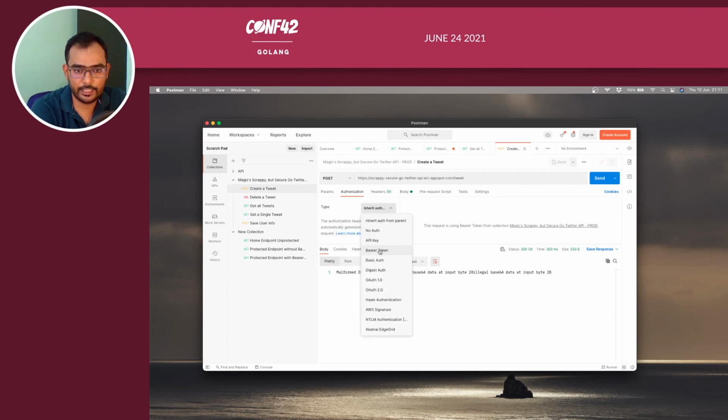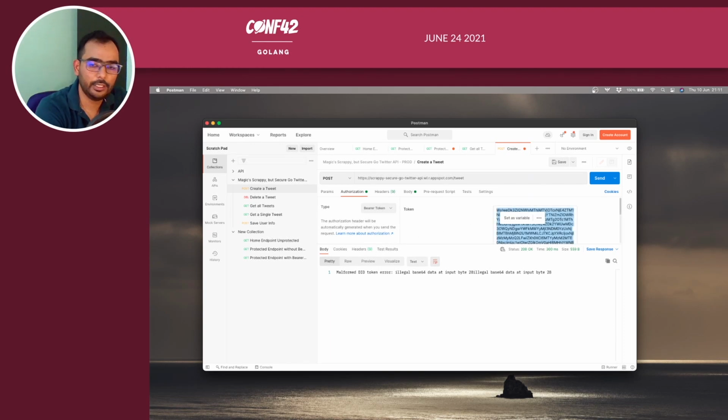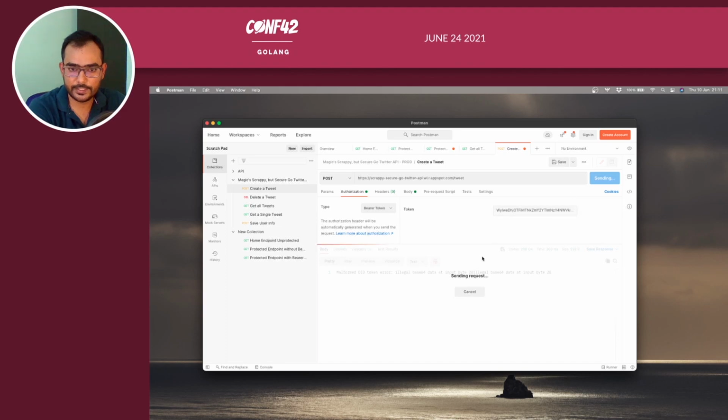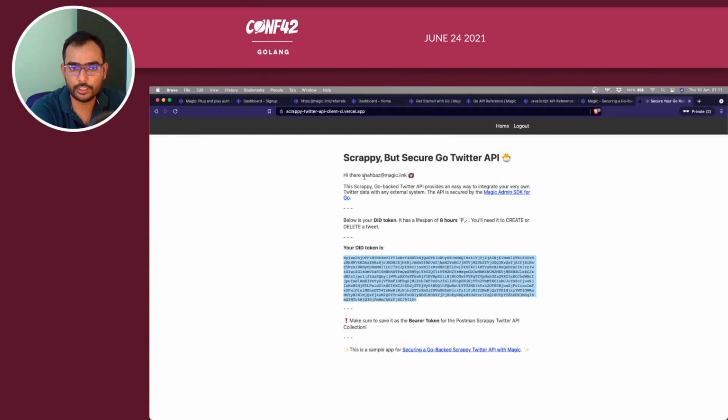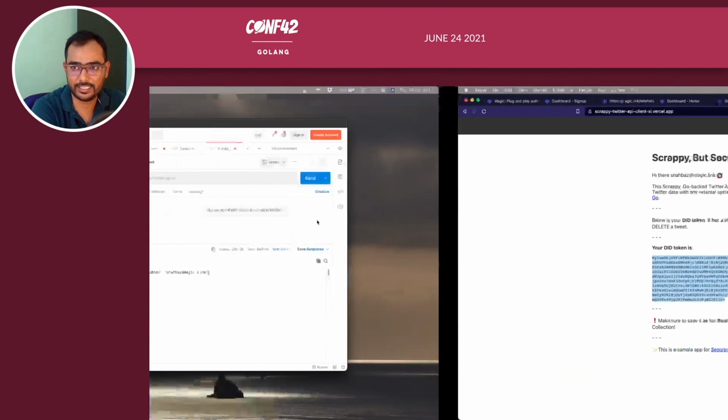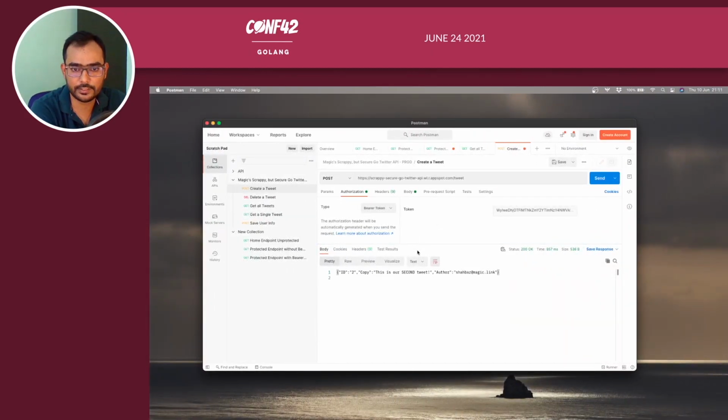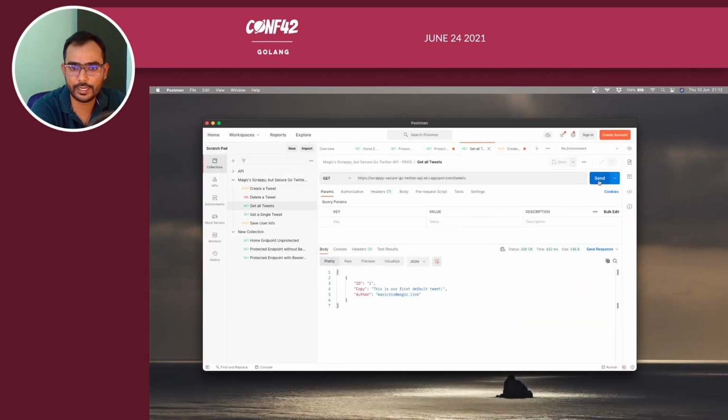So let's try adding that bearer token from the link I have just copied. You would need to sign in and do the same process. Try to access it, and it says there is a success. This is the second tweet, and as you can see, the author is my email ID, which is what I am logged in with, right? I'm logged in with Shahbaz at Magic Link, and it returns that. You can also validate it by fetching all the tweets.